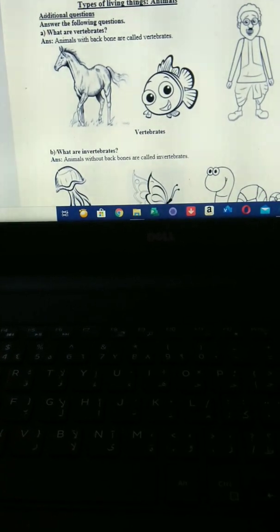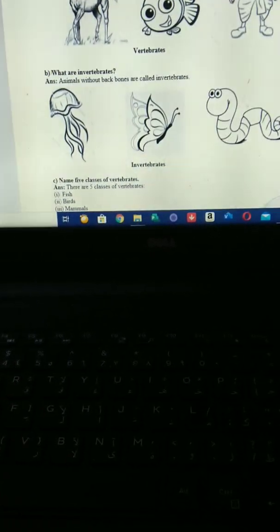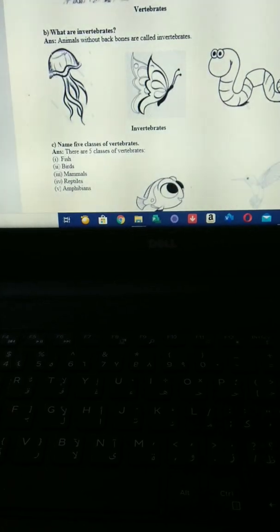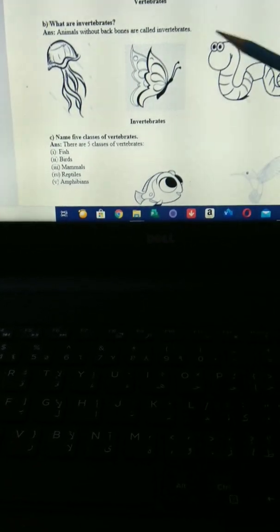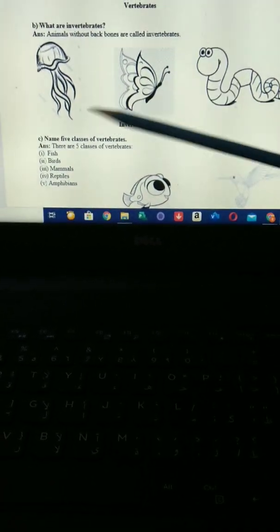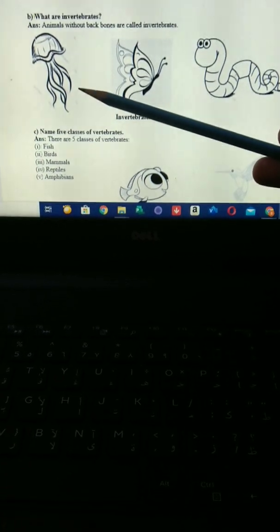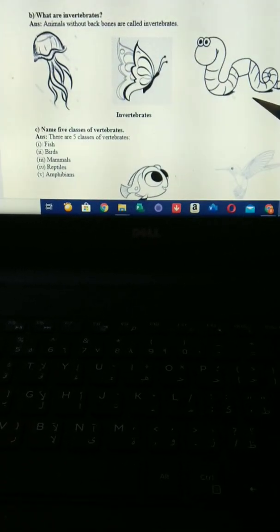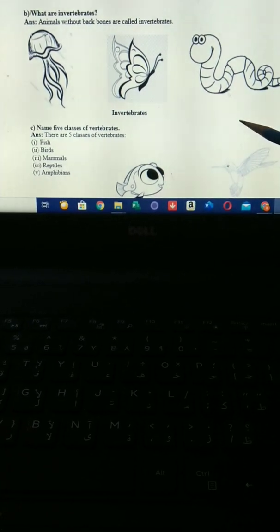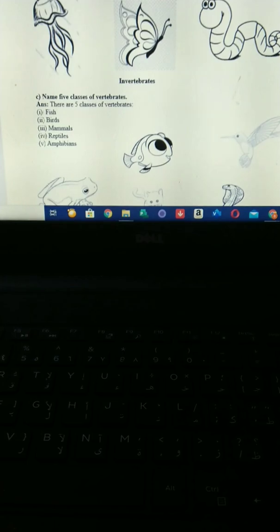These are vertebrates. Question number 2, what are invertebrates? So the answer is, animals without backbones are called invertebrates. Examples are jellyfish, butterfly and a snake. Next, question number 3, name 5 classes of vertebrates.